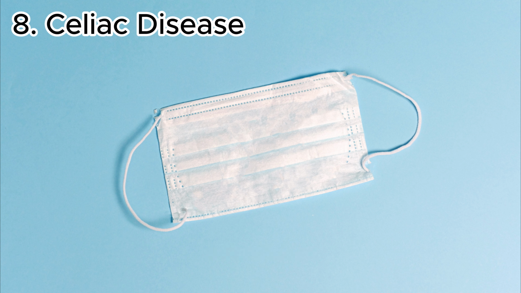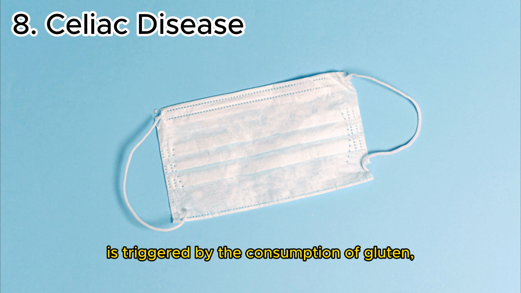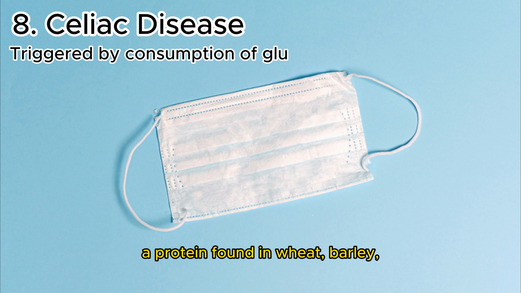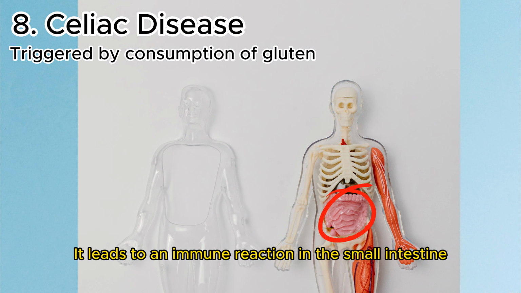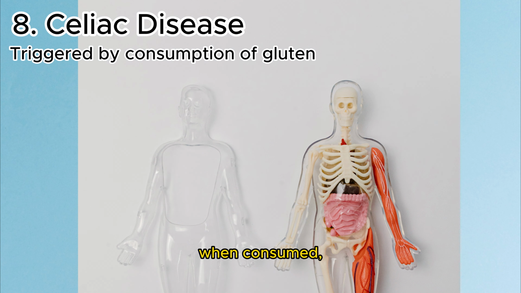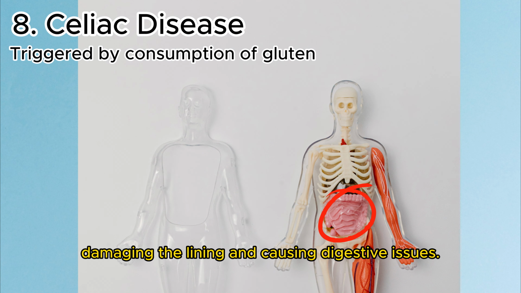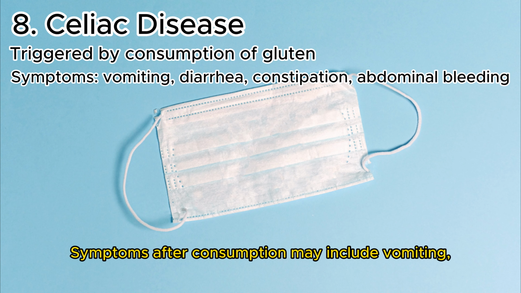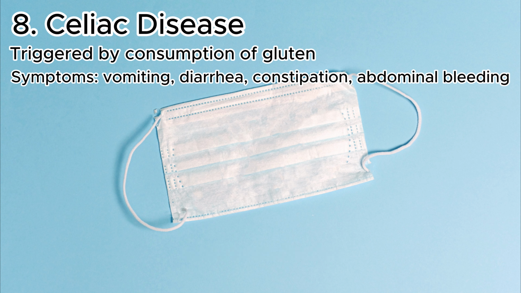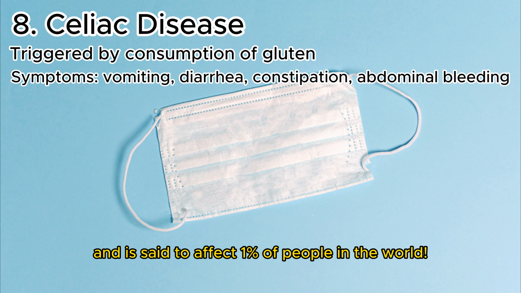Celiac disease. This autoimmune disorder is triggered by the consumption of gluten, a protein found in wheat, barley, rye, and other grain products. It leads to an immune reaction in the small intestine when consumed, damaging the lining and causing digestive issues. Symptoms after consumption may include vomiting, diarrhea, constipation, and abdominal bleeding, and is said to affect 1% of people in the world.